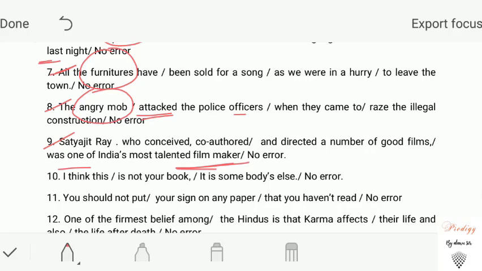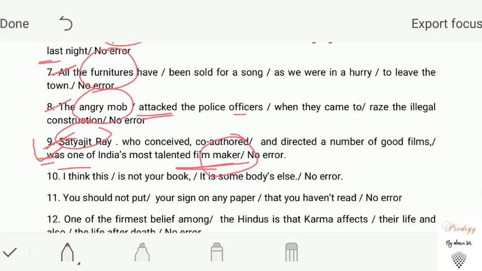Our answer will be Satyajit Ray, who conceived, co-authored and directed a number of good films, was. As we are talking about Satyajit Ray, it is singular in form, that's why was is alright here. Was one of India's most talented filmmakers. It will be makers, M-A-K-E-R-S. Clear? Because one of plus plural noun plus singular verb.